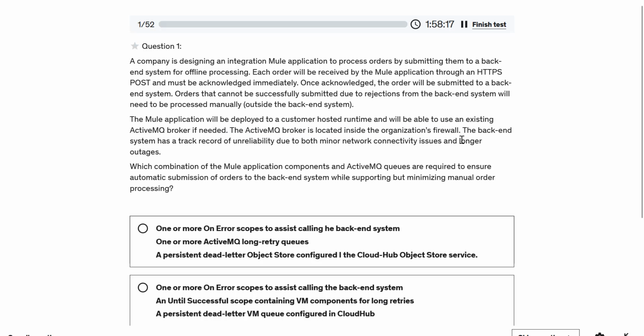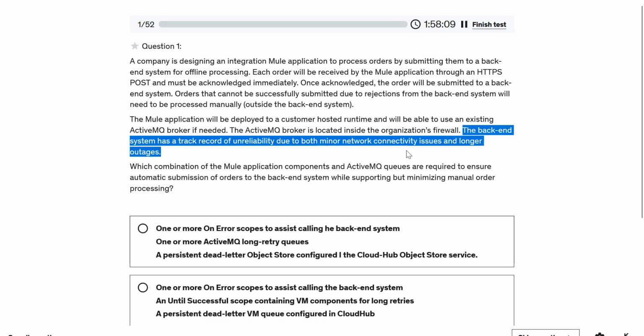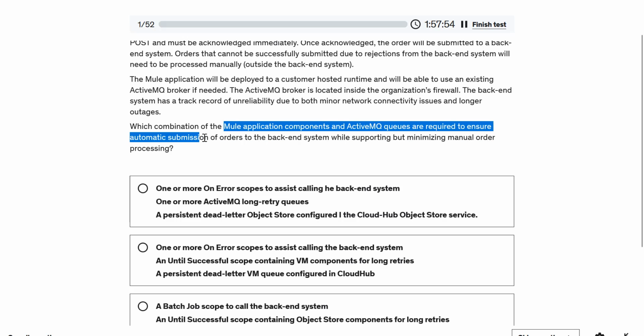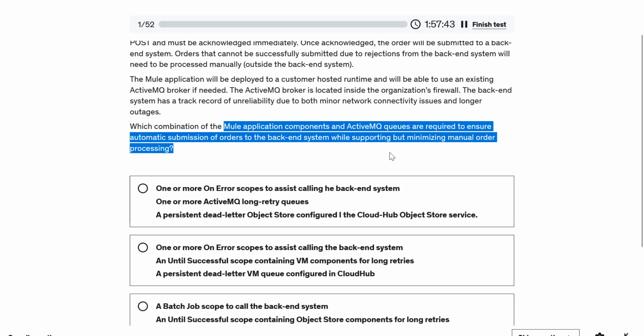The backend system has a track record of unreliability due to both minor network issues and longer outages, so it may not be available for longer periods. What combination of Mule application components and ActiveMQ queues are required to ensure automatic submission of orders to the backend system while supporting but minimizing manual order processing? So we need to give a reliable solution for this.